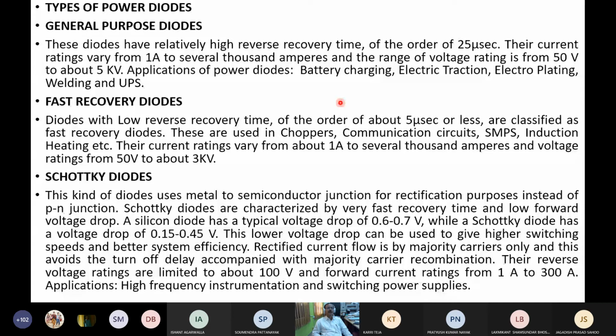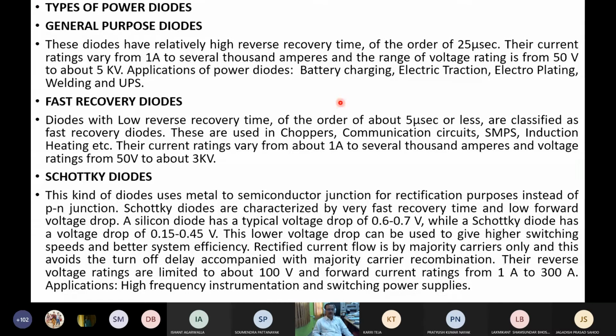General purpose diodes have very high reverse recovery time. Fast recovery diodes have much less reverse recovery time, less than general purpose diodes but higher than Schottky diodes. These fast recovery diodes are very fast, with low reverse recovery current. So just note down these things.